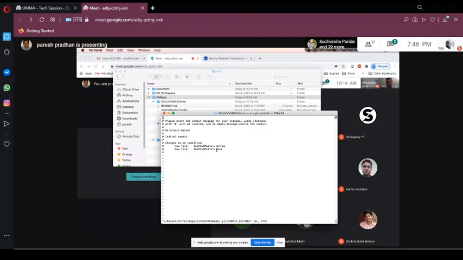So this is the linux command to insert, write, and all those things. So you have to know a little bit of linux. But for windows users, there are other things I will tell you. You don't need to learn linux commands, but if you know them, it's easy.